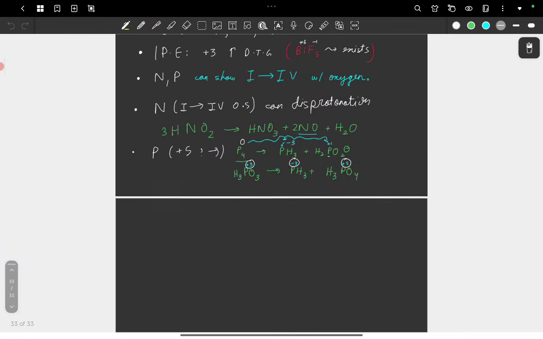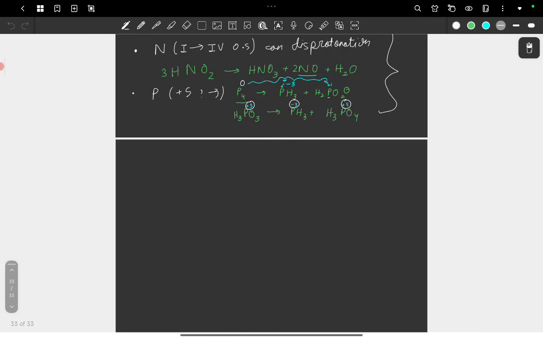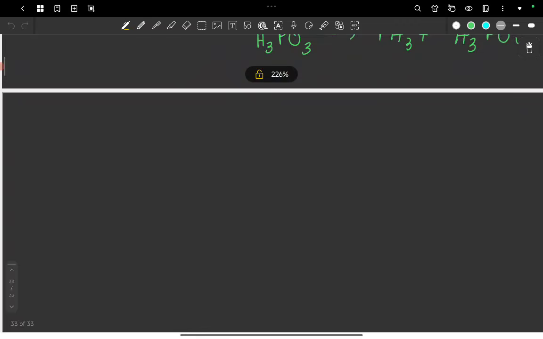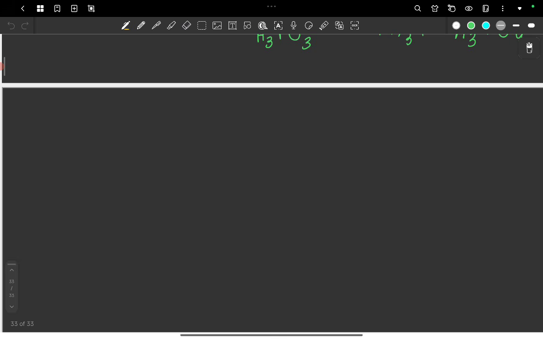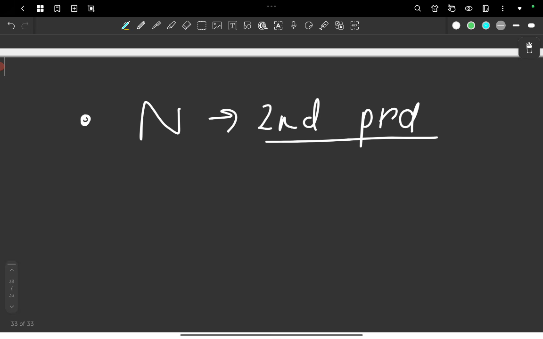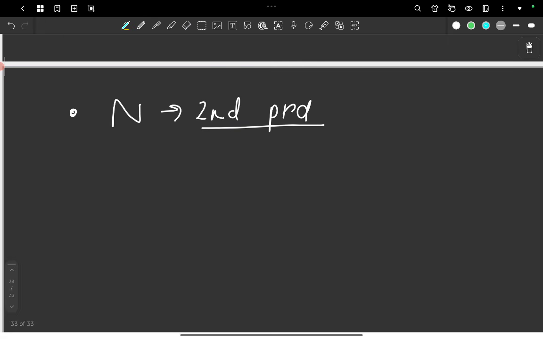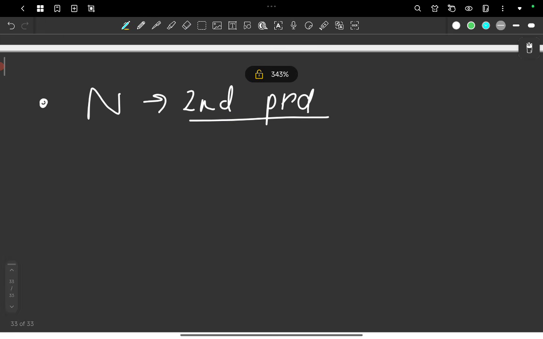So we have just talked about the disproportionation of nitrogen and phosphorus. Let's move on to further points. The next point says that nitrogen is a second period element. But what I want you to remember is that in the general points we studied 2 lectures ago, the smaller elements, due to lack of d orbitals, can form p pi multiple bonds with each other.